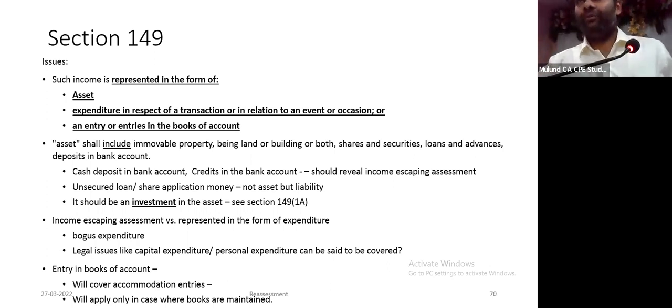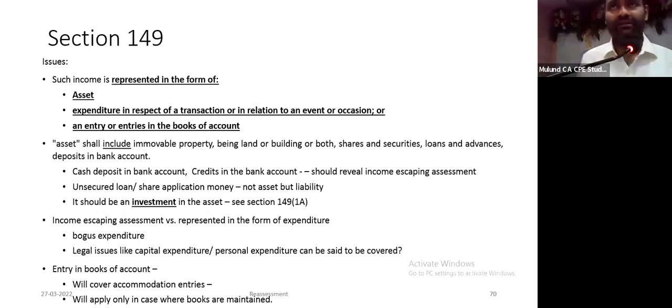Therefore, it should definitely fit the definition of asset. For example, if I got an unsecured loan, my bank balance went up. So there is an asset. But that is not the interpretation one should give to the word asset. So it's a liability. The receipt of amount leads to creation of liability, not an asset.